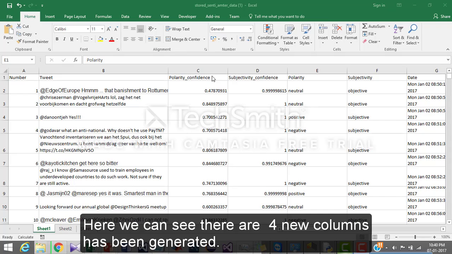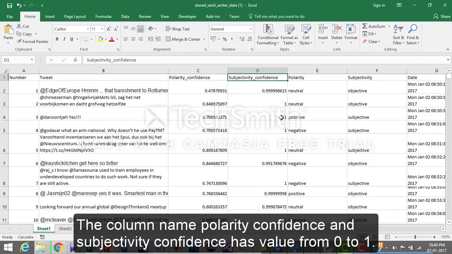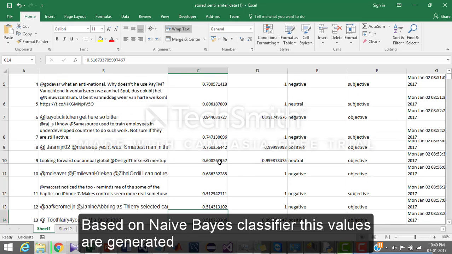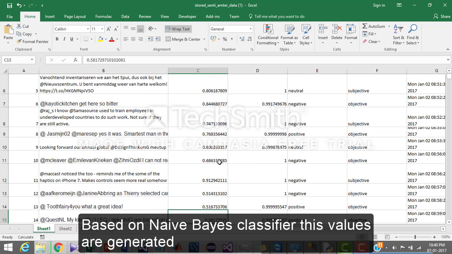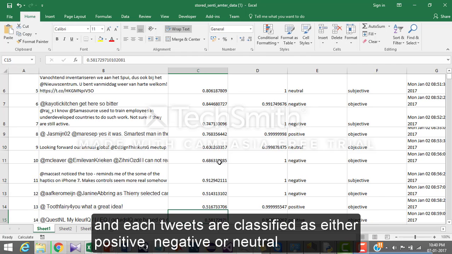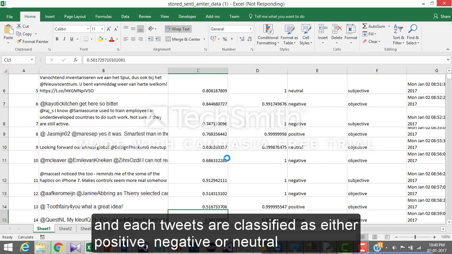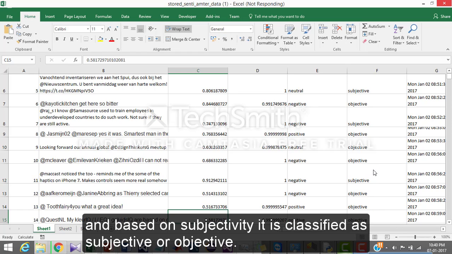Here we can see that 4 new columns have been generated. The columns named polarity confidence and subjectivity confidence have values between 0 and 1. Based on the Naive Bayes classifier, these values have been generated and each tweet has been classified as positive, negative or neutral, and based on subjectivity it is classified as subjective or objective.